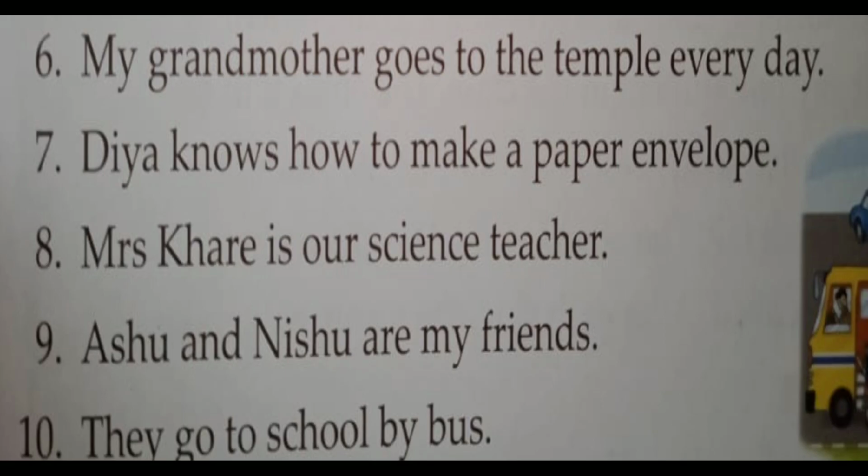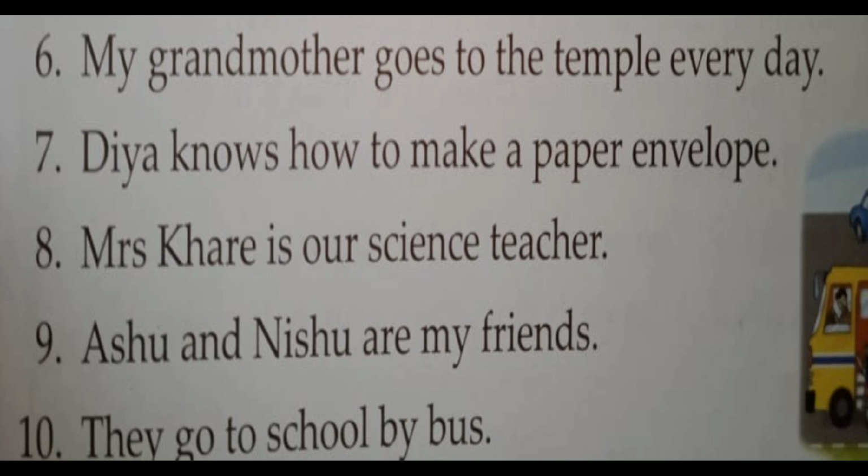Next is my grandmother goes to the temple every day. Now let's see. Yes, the same verb is here, goes. My grandmother refers to the singular form of the noun. Then what will we do? Now you can do this sentence by yourself. How to make it in a negative form?